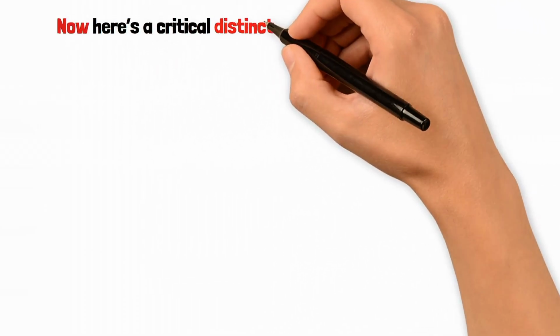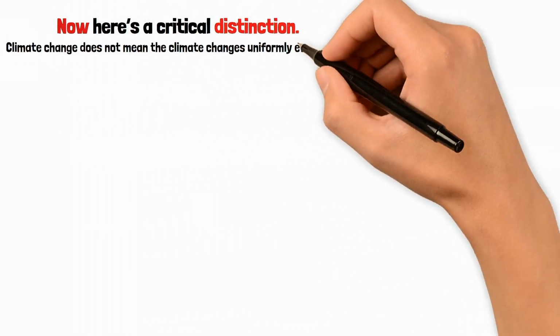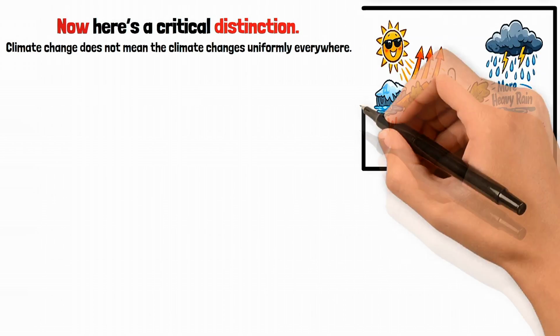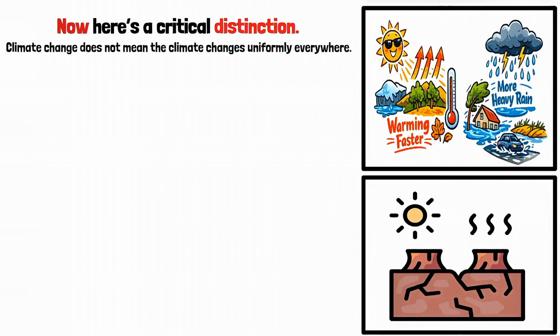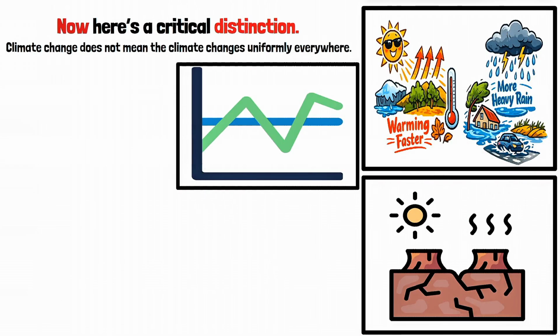Now here's a critical distinction. Climate change does not mean the climate changes uniformly everywhere. Some regions warm faster, some experience heavier rainfall, others face prolonged drought. The data shows increased variability, not just warming. And variability is what systems struggle with.